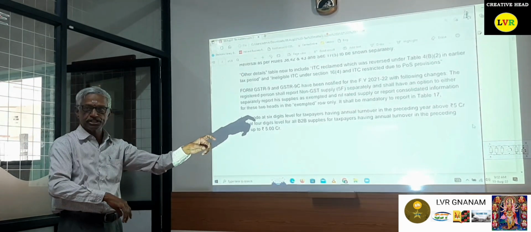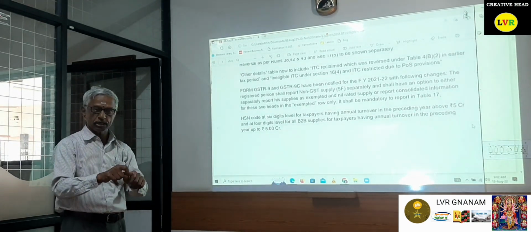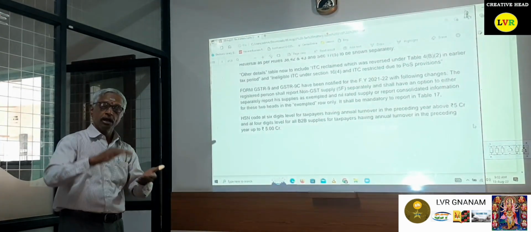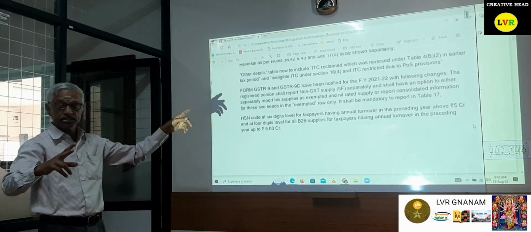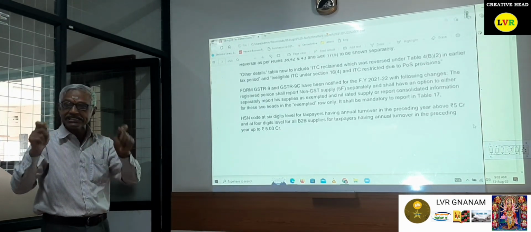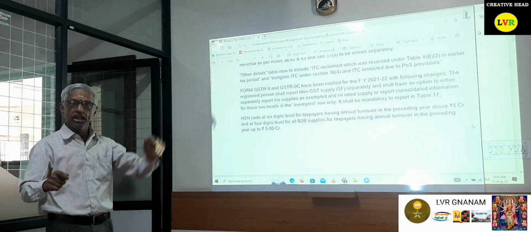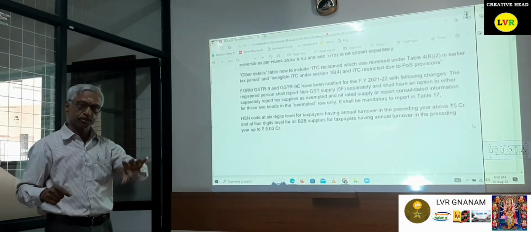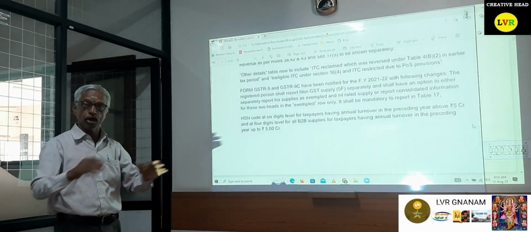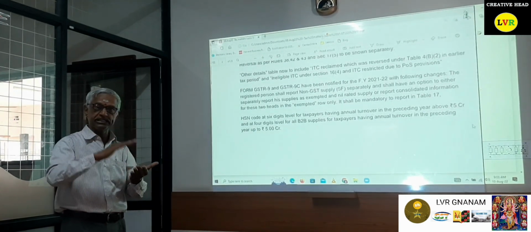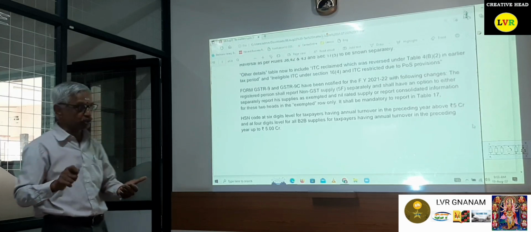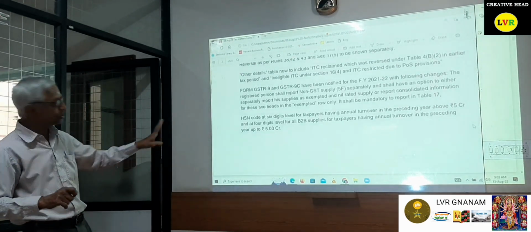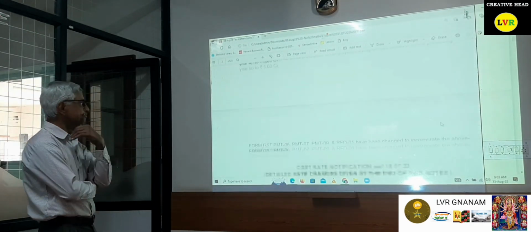Suppose you have filed the GST-1 return. You would have come to know that if the turnover has exceeded 5 crores, the system accepts only a 6-digit HSN code. Up to the previous month, if you put a 4-digit code, it could accept. Now, if the turnover exceeds 5 crores, we necessarily have to mention the 6-digit HSN code. If it is below 5 crores, we have to mention the 4-digit HSN code.